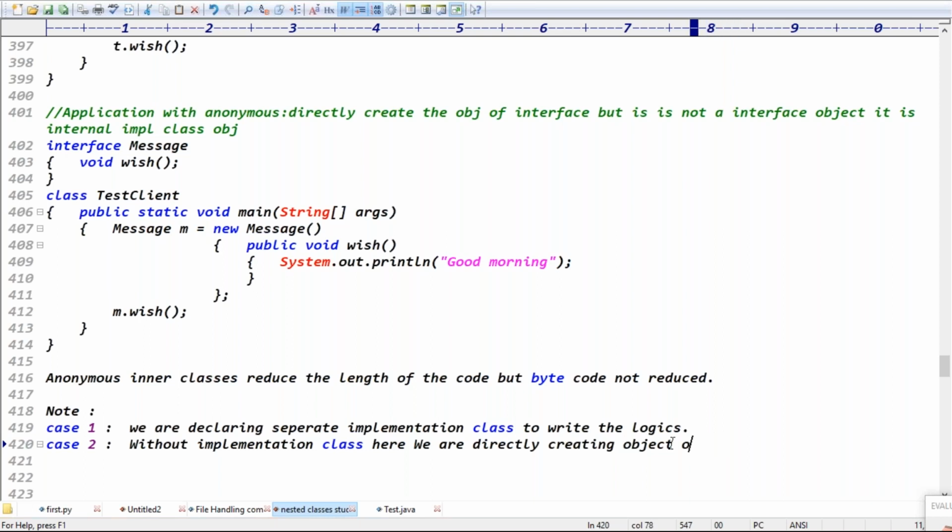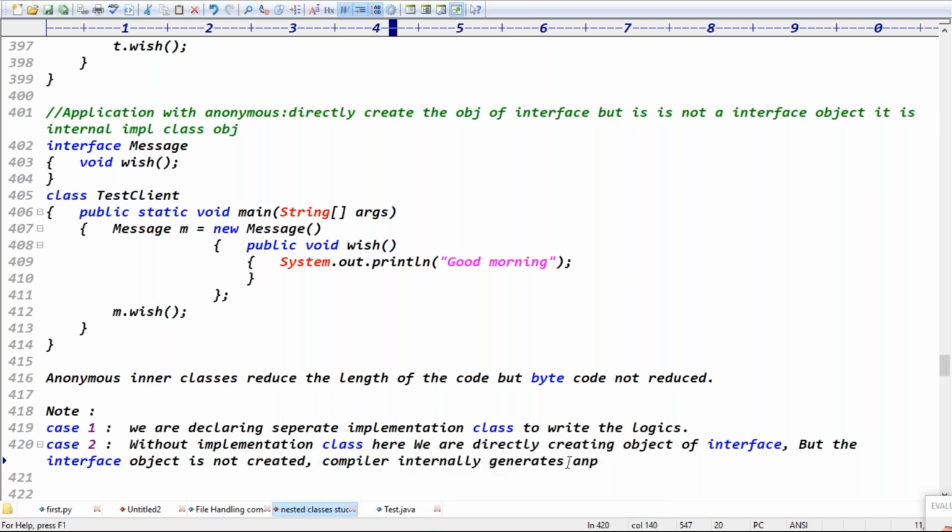We are directly creating an object of the interface. But the interface object is not created. Internally the compiler generates the anonymous inner class, guys. JVM never generates the code. JVM will execute the code itself.